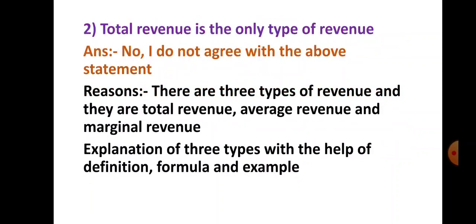Let us see the second statement here: total revenue is the only type of revenue. What is your answer? No, I do not agree with the above statement. Immediately you will get 1 mark and 3 marks for writing reasons. So what do you have to write in reasons? There are three types of revenue: total revenue, average revenue, and marginal revenue. Total revenue is not the only type of revenue. After that, you have to explain the three types of revenue with the help of definition, formula, and example. This is how to write down the answer to this question.